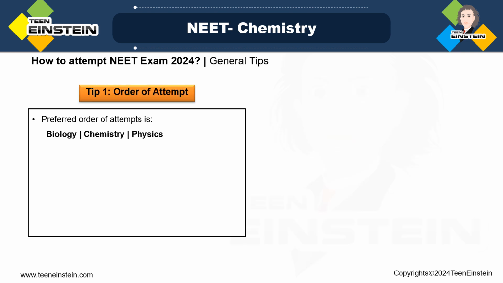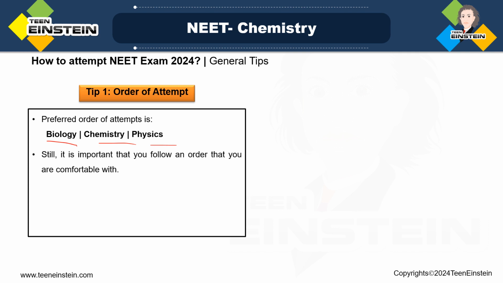Now we will talk about the actual tips that you can follow when you are in the exam hall. Suppose you are in the exam hall, what are the things that you have to keep in mind? That we are going to discuss now. So tip 1, order of attempt. There will be, as you have seen, physics, chemistry, and under biology there is zoology and botany. But for the preferred order of attempt, you can follow this order: biology, chemistry and then physics.